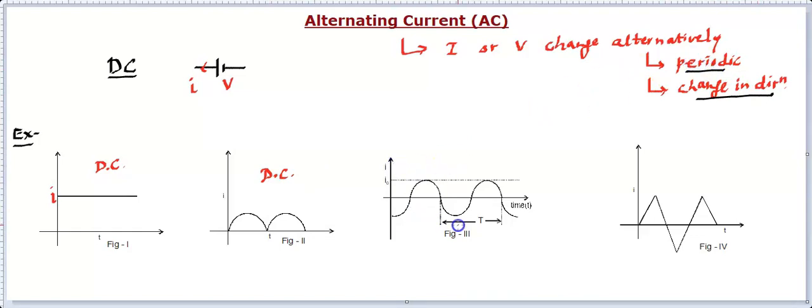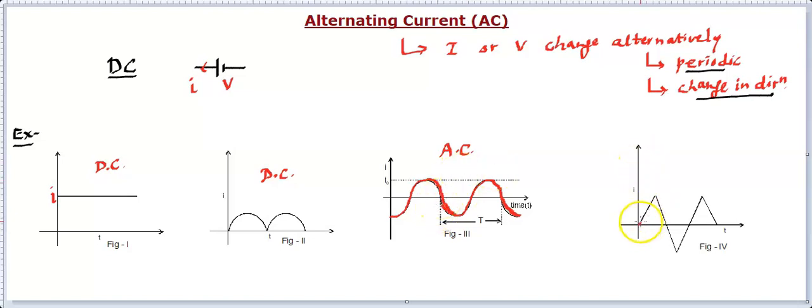Now look at the third figure. In this figure, the current was in one direction to a maximum, then decreasing to 0, then in the other direction increasing to a maximum, then becoming 0, then going again in the different direction. Then you can think of it as not only periodically changing but also having plus and minus. That means it is changing its sign, or you can say direction. So this is known as an AC source. So this is an example of an AC source.